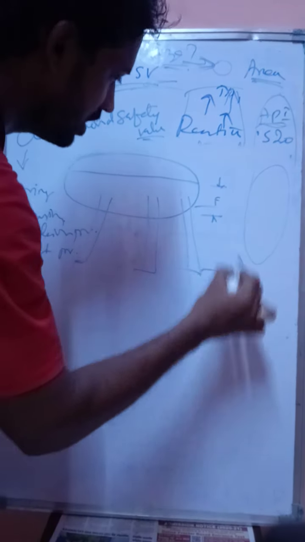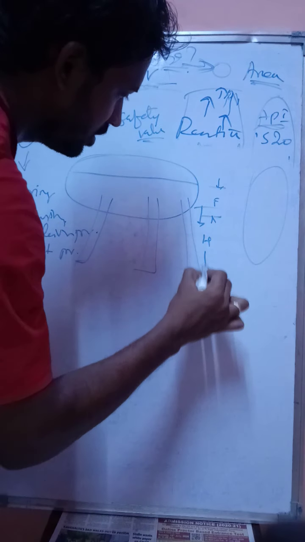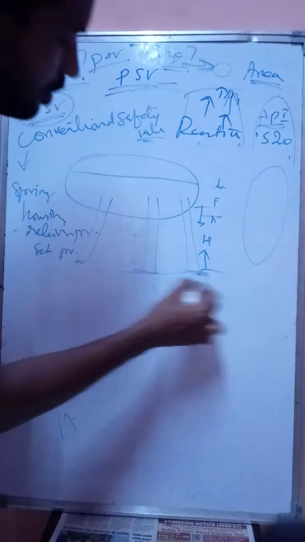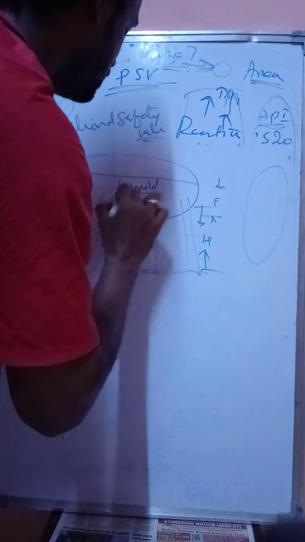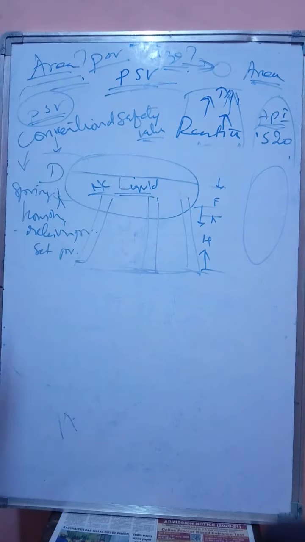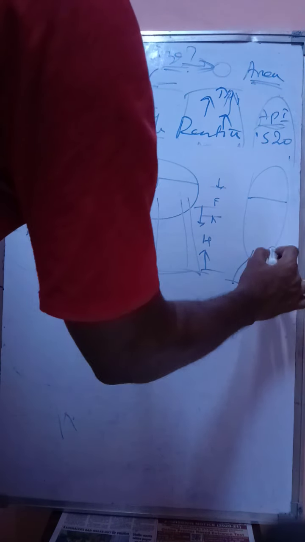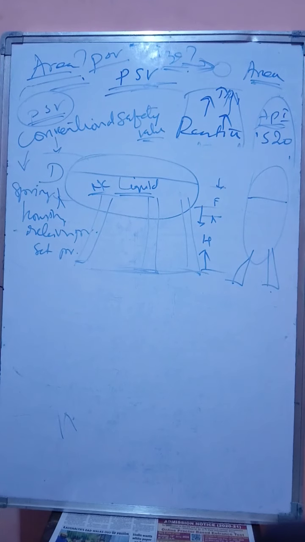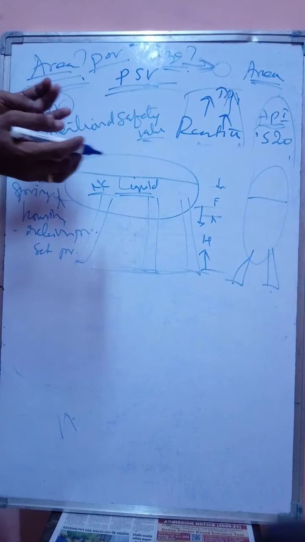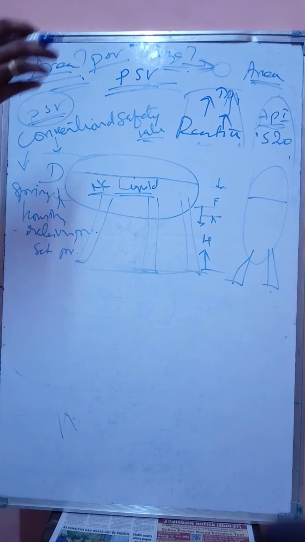This is the head from the bottom of the ground, and this is the dia. So you consider this case, the vessel is filled with liquid, some hydrocarbon liquid you can say. So this is the case, the horizontal vessel. The vertical is the same like that. Take the same case. Now we have a vessel filled with a flammable liquid or hydrocarbon liquid or any chemical.